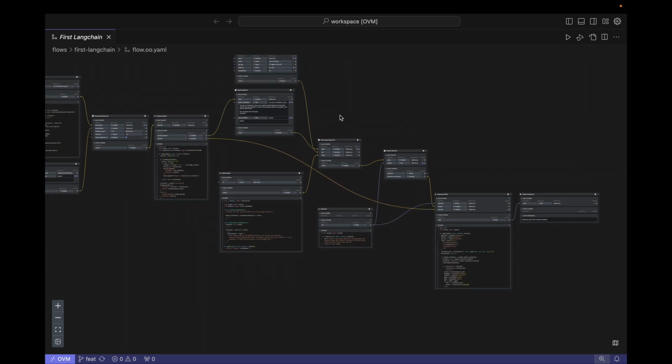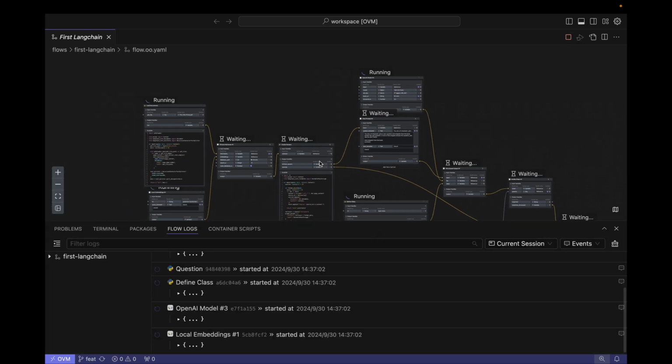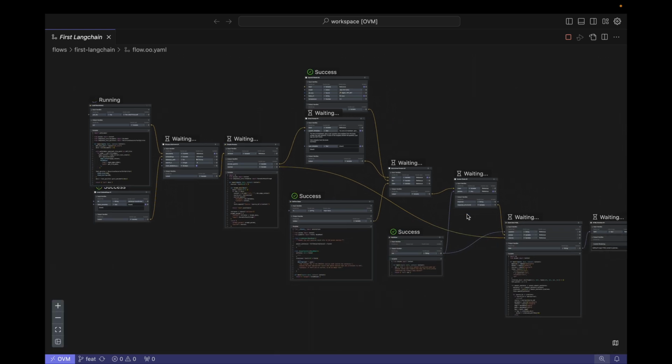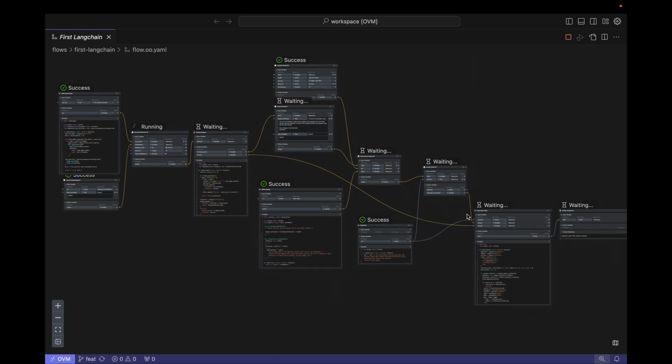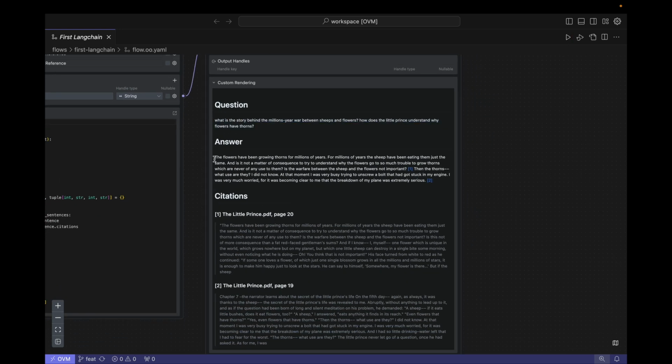I have an electronic PDF file of The Little Prince in my notebook. This RAG process can read my local file and submit it to AI as context. I will run it now to see if the answer given by AI is different from the previous one. It's finished. Here are the questions I asked, and below are the answers given by AI. The quality of this answer is much higher than before. If you have read the original text of The Little Prince, you can be sure that AI's answer here is completely in accordance with the original plot, without imagining any extra things.